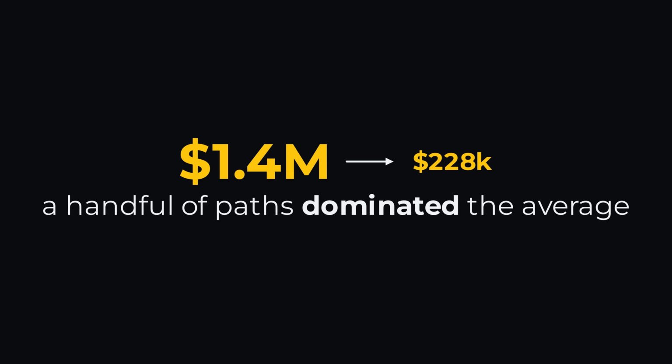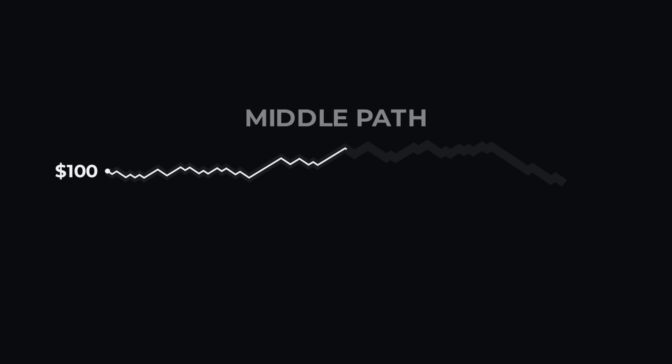And that's why expected wealth can be a misleading phrase. It sounds like something you should expect to experience. But for one person playing this game through time, it's not. Let's return to the middle path. Earlier we saw that the typical investor lost money. But was that foreseeable? And could that investor have worked out before flipping a single coin that the middle outcome, or the typical outcome, would be unprofitable?